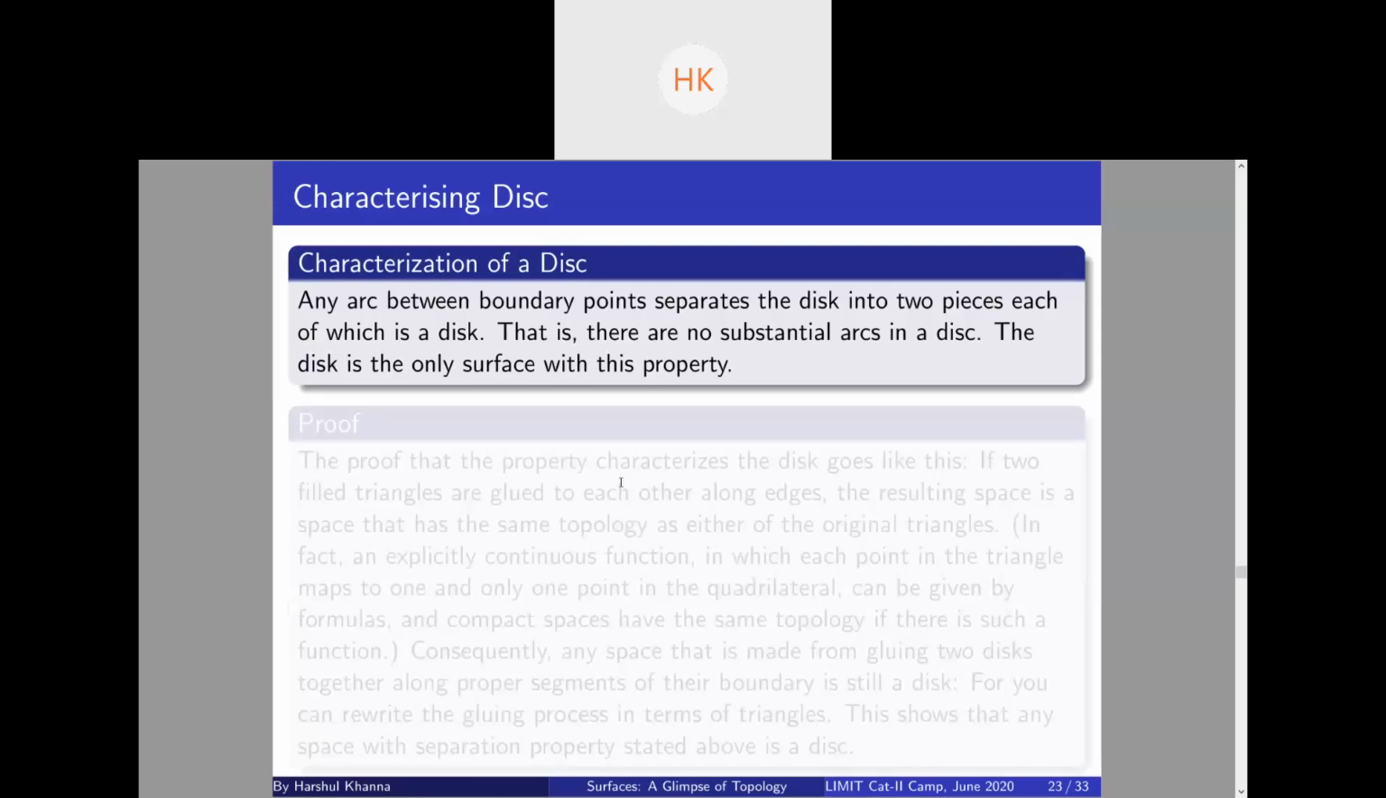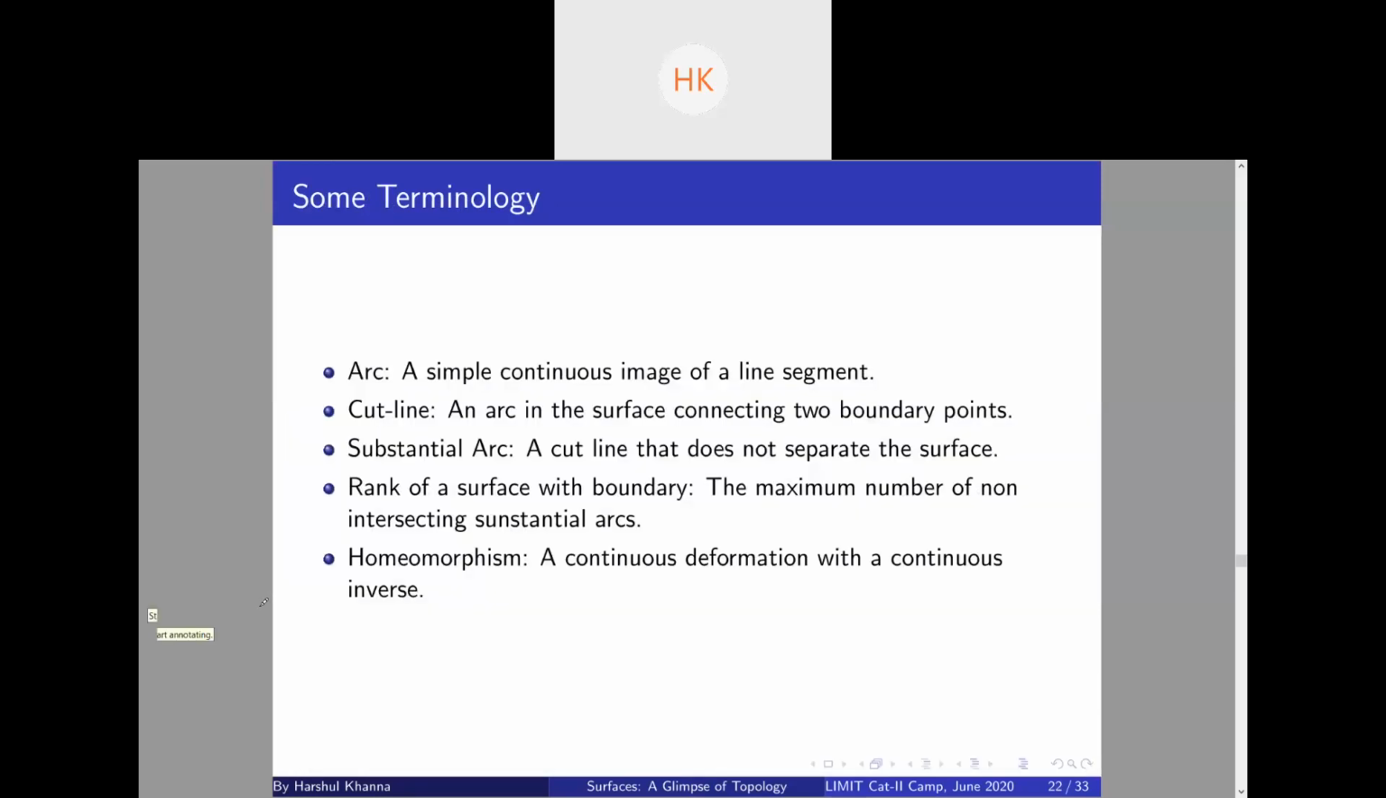Now let's prove that a disk has this property, right? What we want to prove is that if we take a cut line and divide the disk along that cut line, you get two other disks. So suppose I take this cut line, I get two disks. I have to prove this.